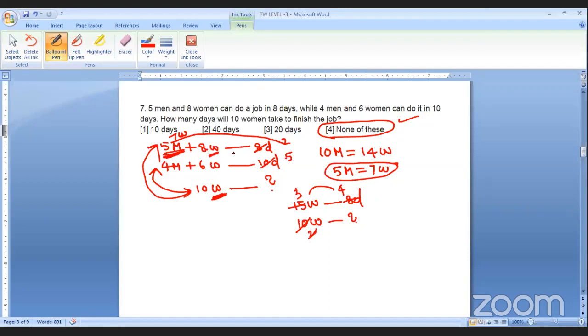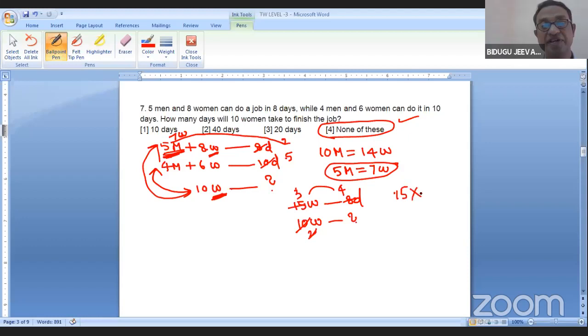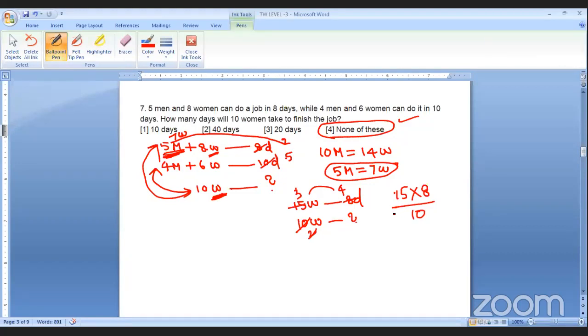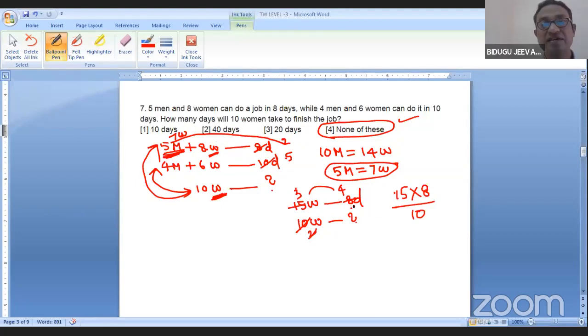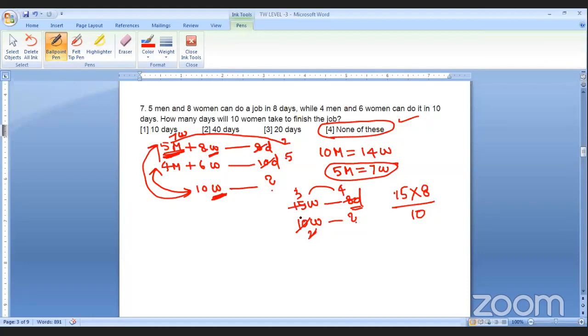Right side, sir, 8 days and 10 days you have written. 5 men plus 8 women is 8 days, the first equation, 8 days only. This is only for simplification. It is actually the same. I'm just converting everything in terms of women, and I'm working with 8 days. It is only for simplification.